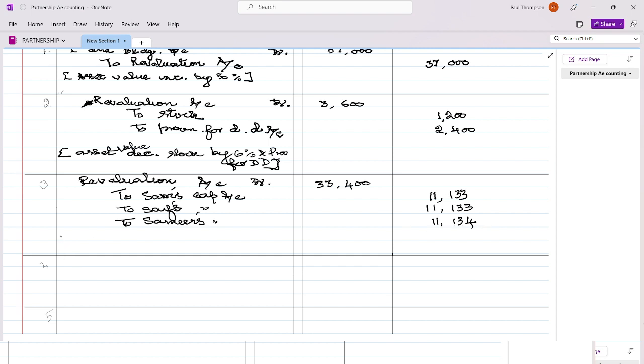So here, profit on revaluation distributed among all partners in old profit sharing ratio.